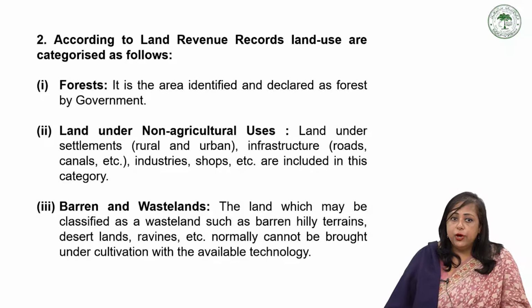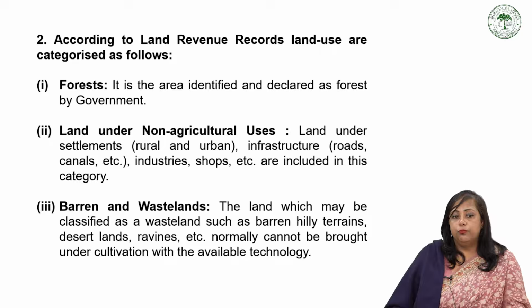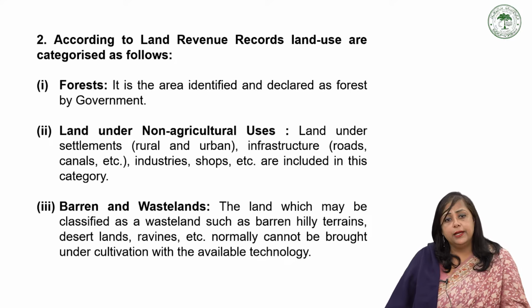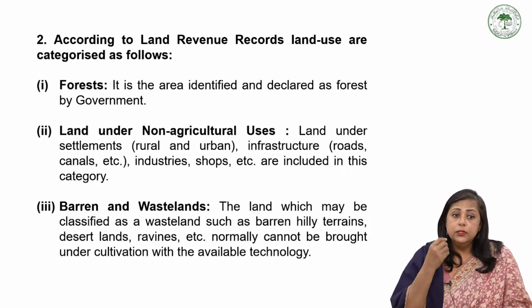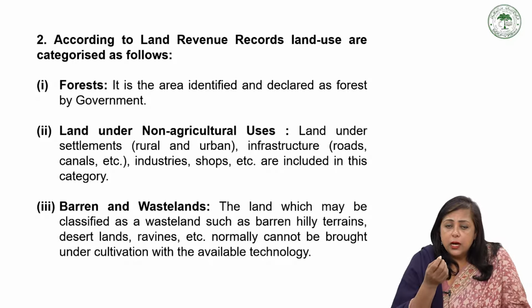According to land revenue records, land uses are categorized as follows: forests, land under non-agriculture uses, barren and wastelands. Forest is the area identified and declared as forest by the government. Land under non-agriculture uses is land under settlement, rural and urban infrastructure like roads, railways, canals, etc., and industrial shops. These are all the different categories of non-agriculture uses.